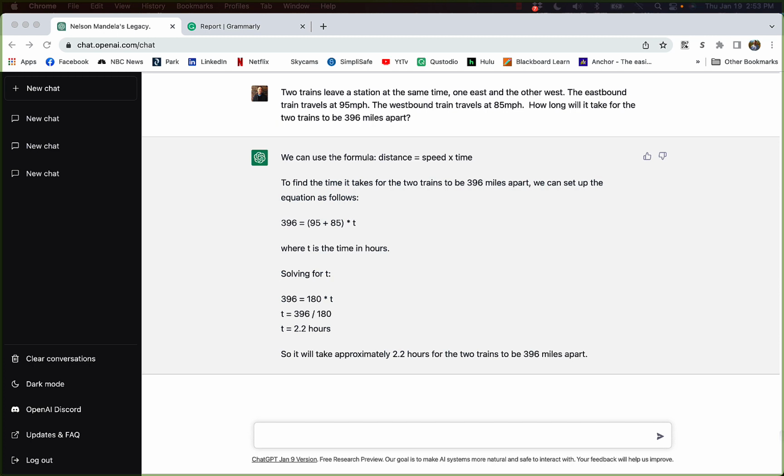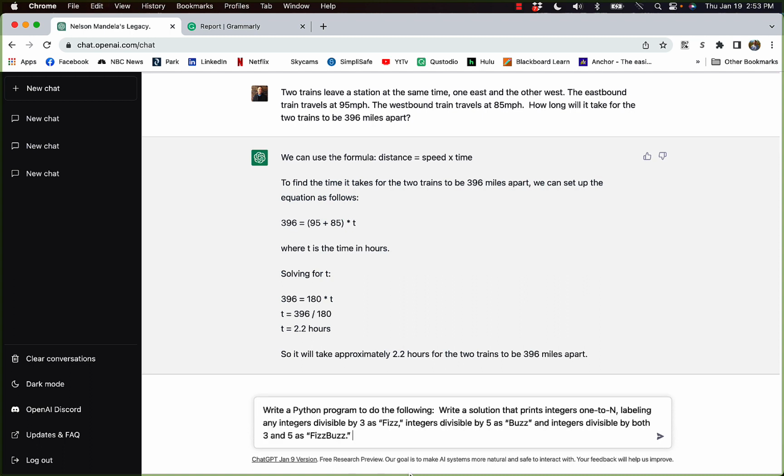So let's talk about my area, programming. Can ChatGPT write code? The answer is yes. Yes, ChatGPT can write code. There is a famous algorithm in programming called FizzBuzz, and I'm going to ask ChatGPT to code that for us.